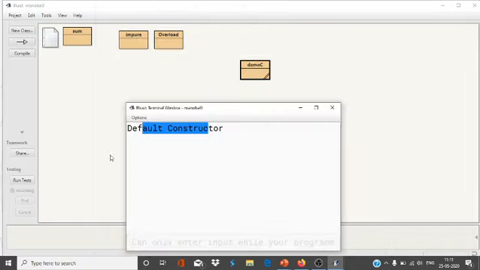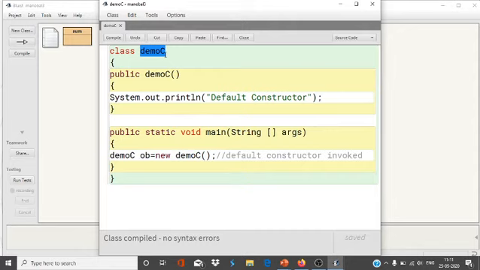So through this only we can call the constructor without explicitly calling it. Simply we created the object and the constructor was called. So what are the features of a constructor? A constructor is used to initialize the data members of a class. Now I will show you the actual demo.